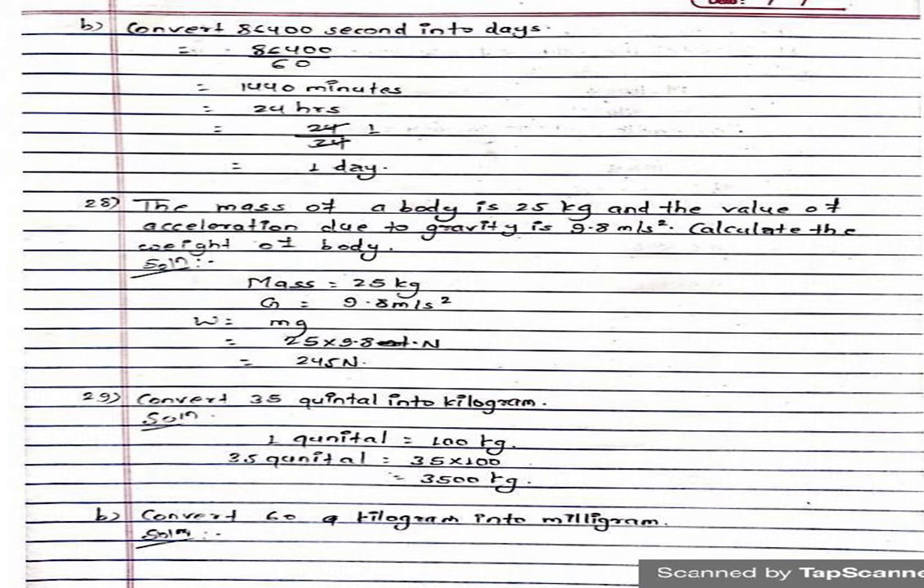Another one is, convert 60 kilogram into milligram. So here I'll just give you some very small things. You should consider these things. Milli means 10 raised to minus 3 and micro means 10 raised to minus 6. So let us solve this.